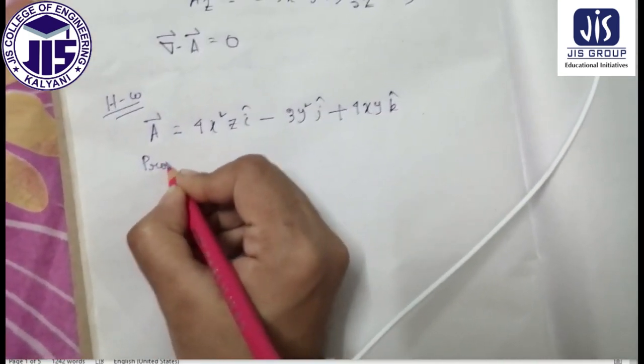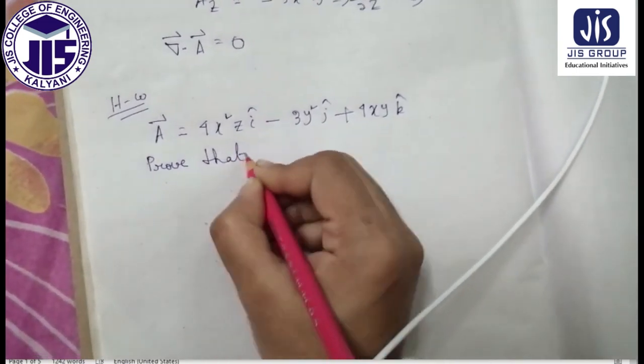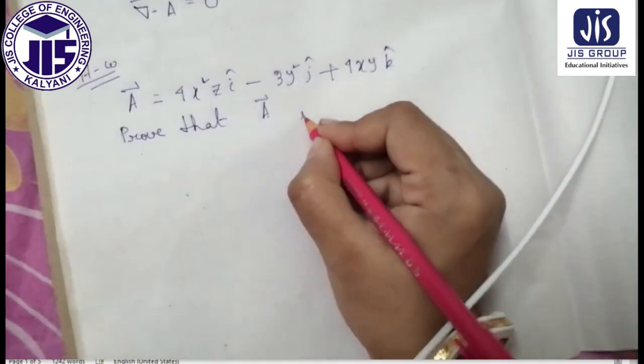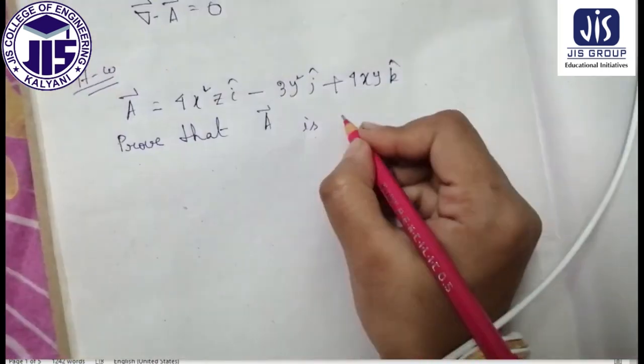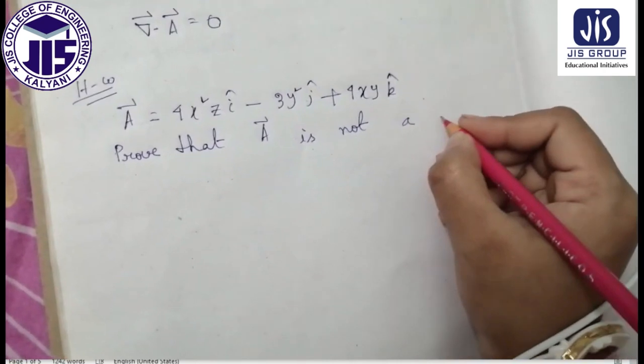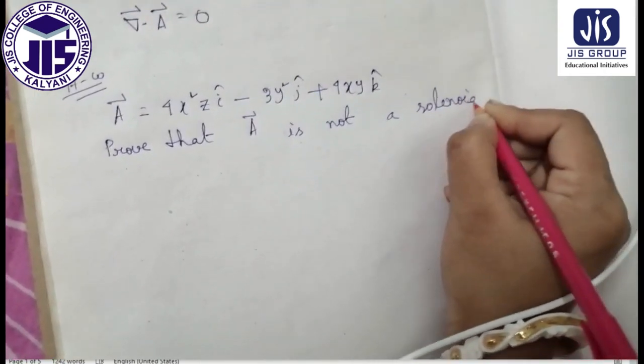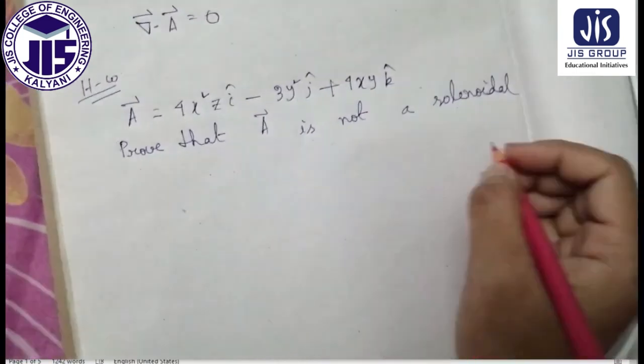Prove that A is not a solenoidal vector.